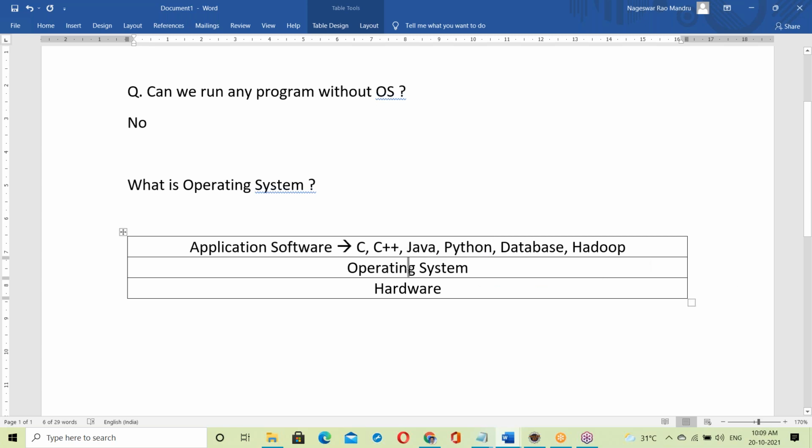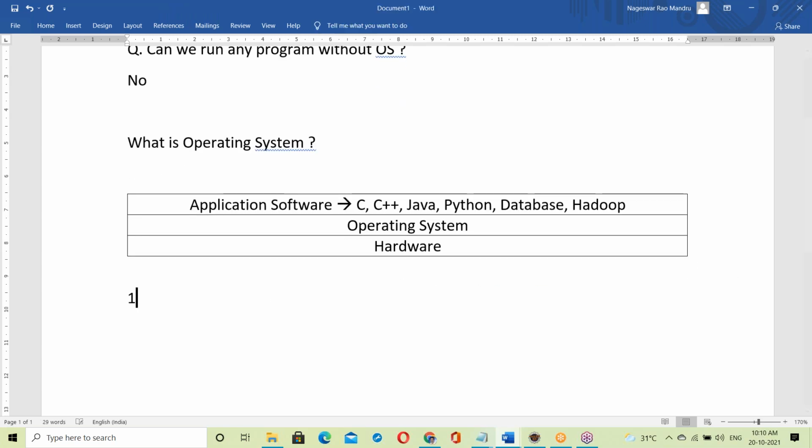So what is an OS? The simple answer: it is a platform where we can run all the application software.